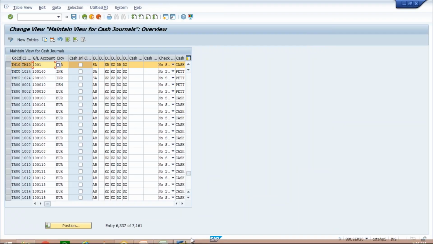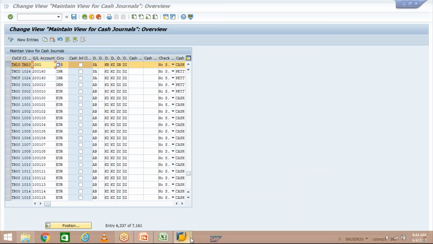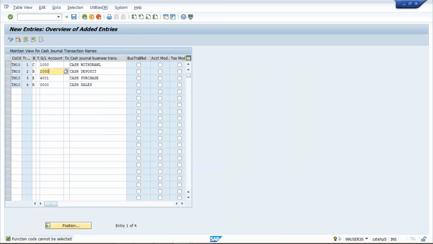I'm going to apply a change here, this cash journal business transaction. Okay, and apply a check mark here. Cash withdrawal and cash deposit.